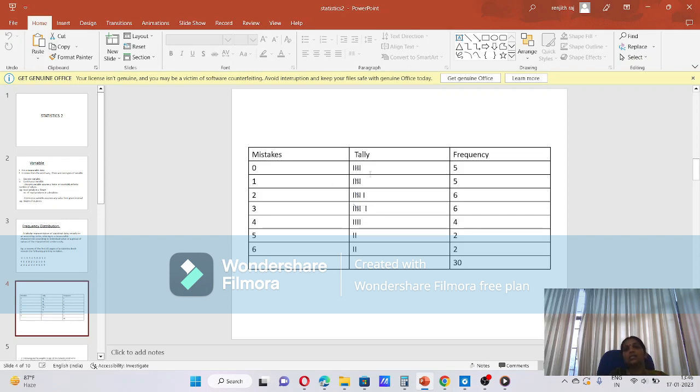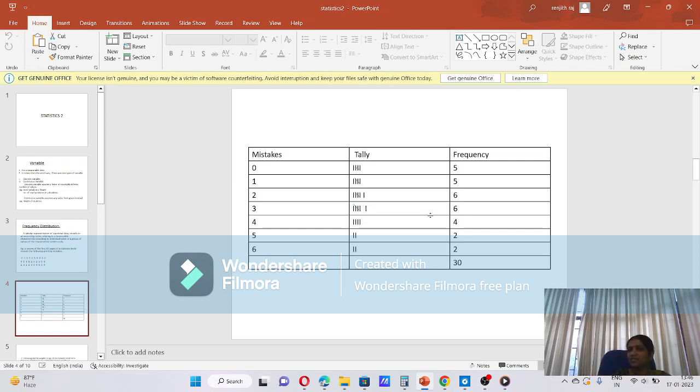Look, in this tally mark for 0, how many times are there? That is 5 times. That is the frequency. In 1, again 5 times. Look, 2, 5 and 1 more there. That's 6 times. 3, that also 6. Again 4, 4 times. 5, 2 times. 6, 2 times. Look, that 30 days data are arranged in a frequency table.